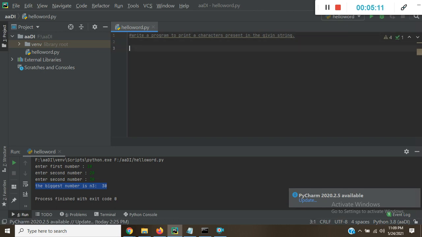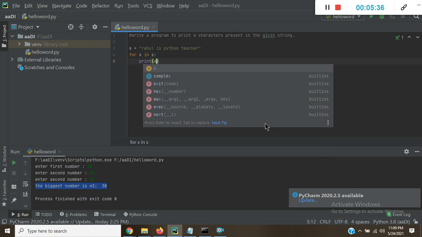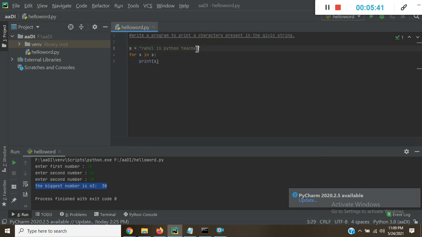Okay, so let's start. Suppose s is "Rahul is Python teacher". Okay, so this is our string. We'll apply a for loop here: for x in s, print x, every time until the string is completed.